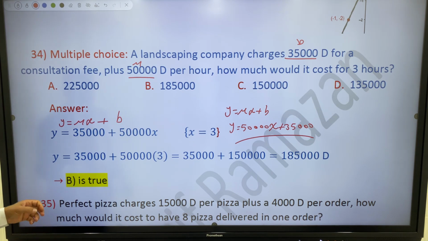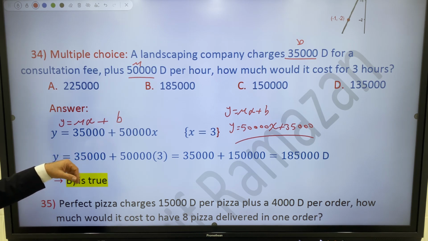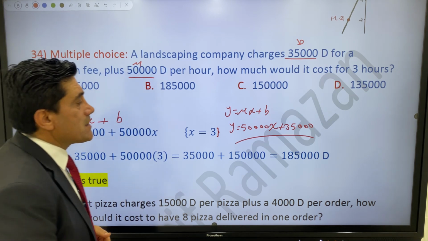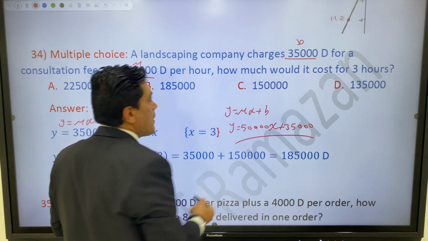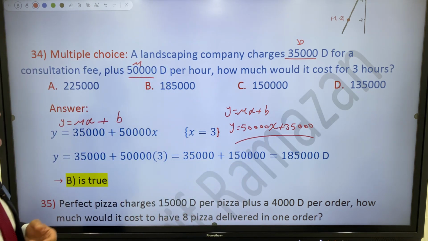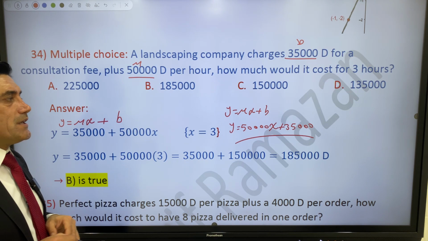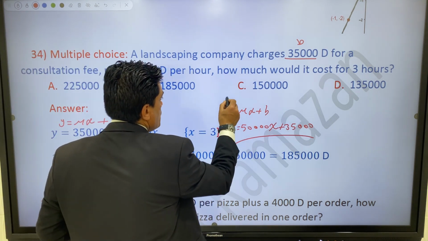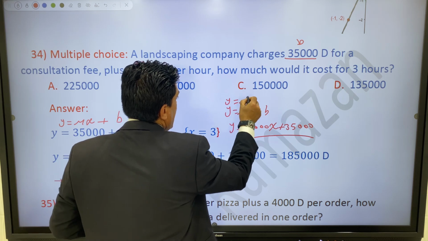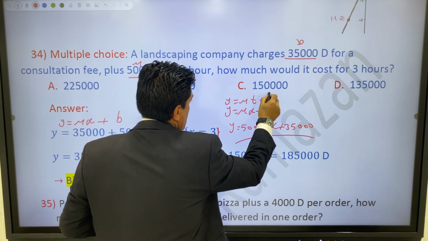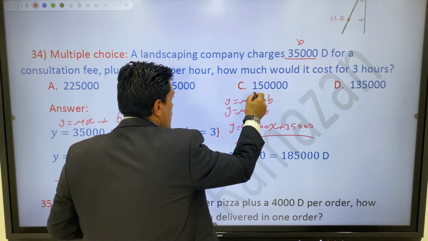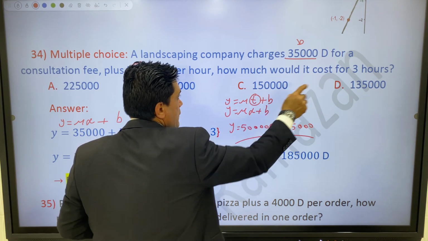So now it is your equation, y equal to, but x is given, for x or t. Sometimes you say x, but when you have time, substitute t for x. That means y equal to mt plus b.